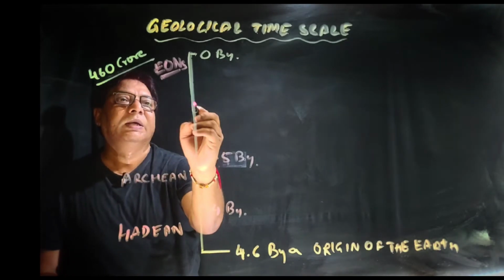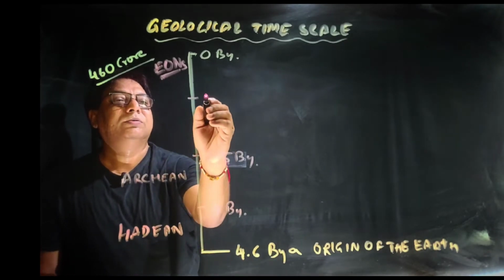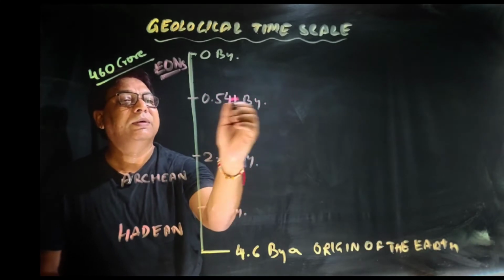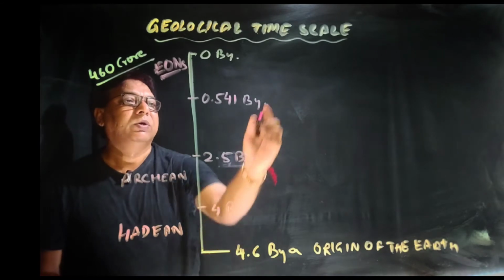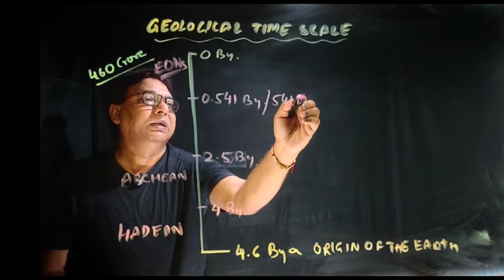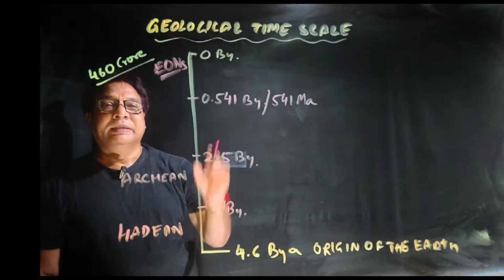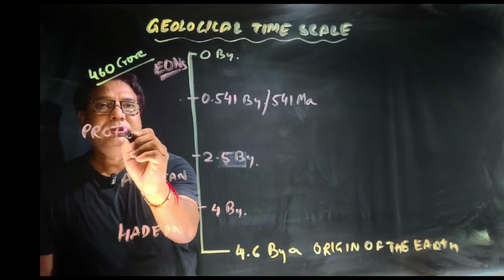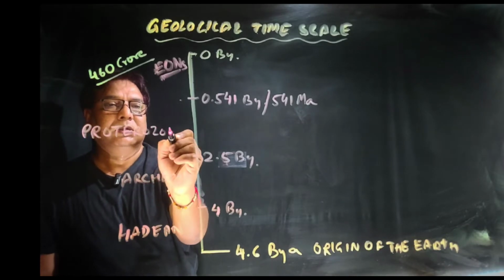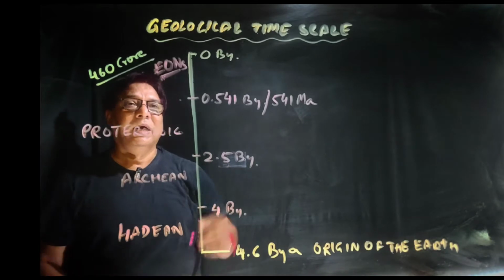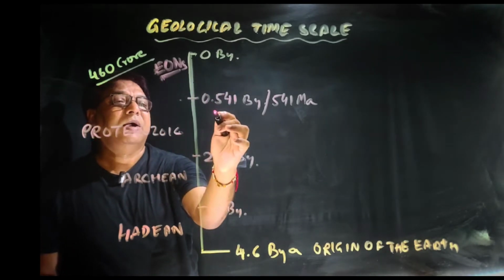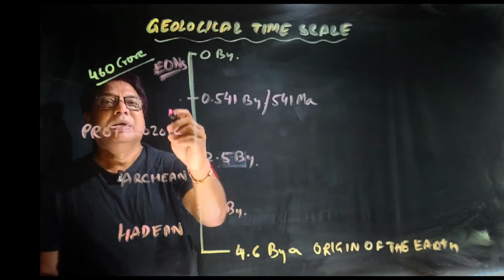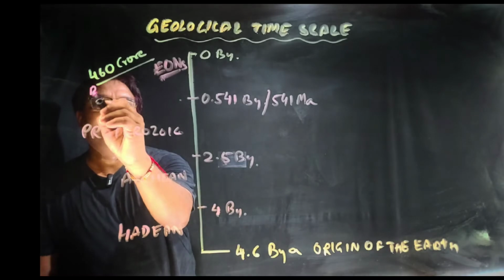And the third one is from 2.5 to 0.541 billion years, means 541 million years. You can also write like this, 541 million years. This time interval is called Proterozoic. So this is Proterozoic. And the current one, that is from 541 million years till now, is referred to as Phanerozoic.